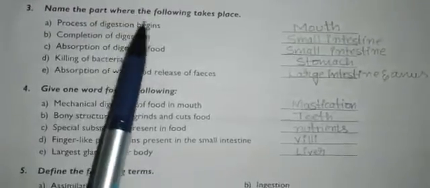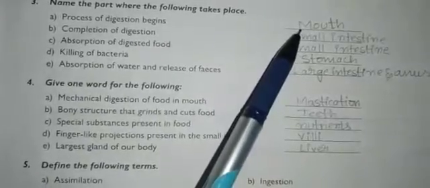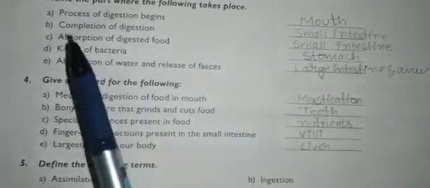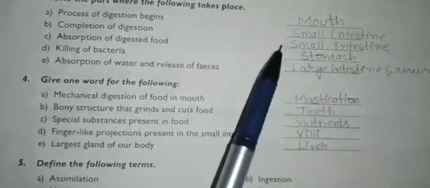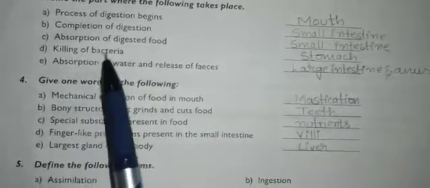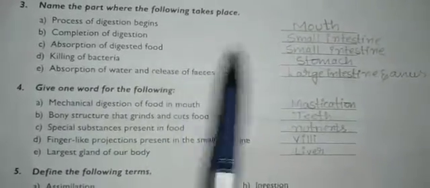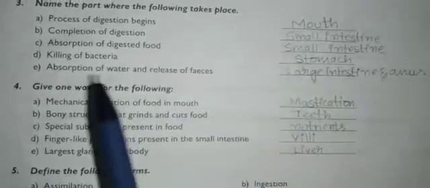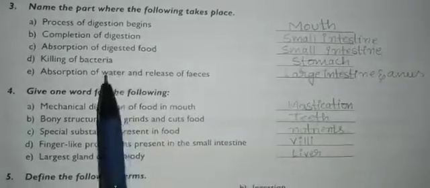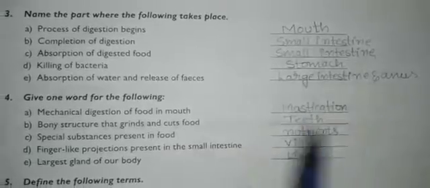Next is, fill in the blanks. Name the part where the following takes place. Process of digestion begins in the mouth region. Completion of digestion takes place in the small intestine. Absorption of digested food in the small intestine is by villi, microvilli. Next, killing of bacteria by the hydrochloric acid synthesized in the stomach. That is in the stomach. Next, reabsorption of water and release of feces takes place in the large intestine and the anus.